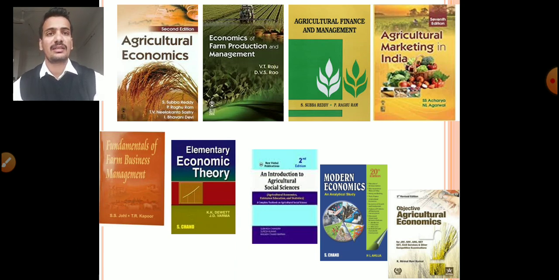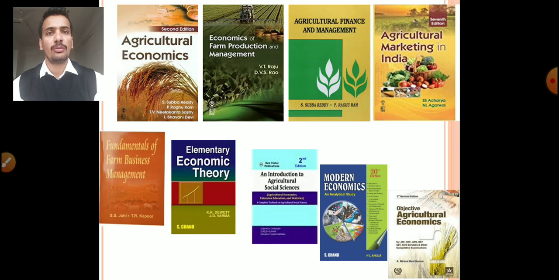Now, how to start the study of agricultural economics, and which book do you read first? As per my knowledge, you must start your study after reading all the UG notes. In case of books, you must start with Agriculture Economics by Subba Reddy, this first book. In this book, they have given all the basic concepts, the syllabus of unit 2 and unit 3, in very easy language. Read this book very slowly and continuously. And don't forget to write down the important points or key notes in your notebook.